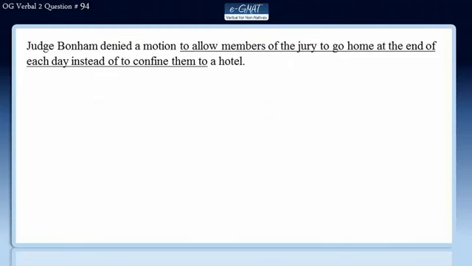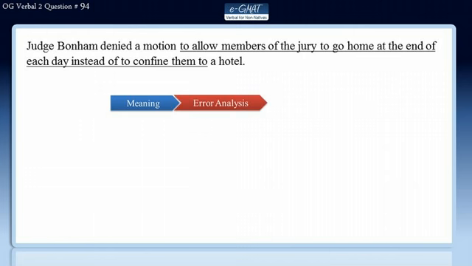We will solve question number 94 of OG Verbal Second Edition by using the e-GMAT three-step process. In the first step, we will understand the meaning of the sentence. In the second, we will evaluate the errors in the sentence. And finally, we will review all the answer choices to get to the correct answer.